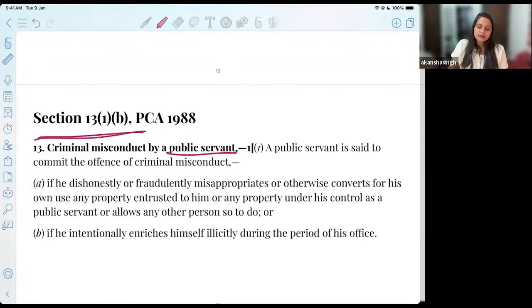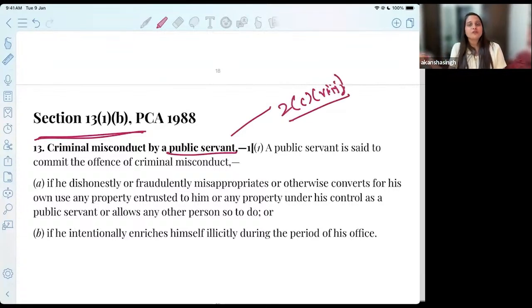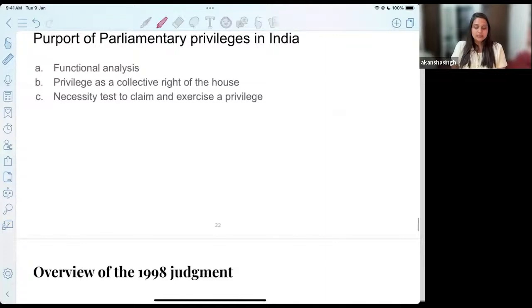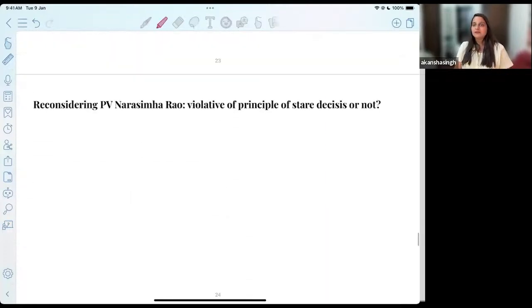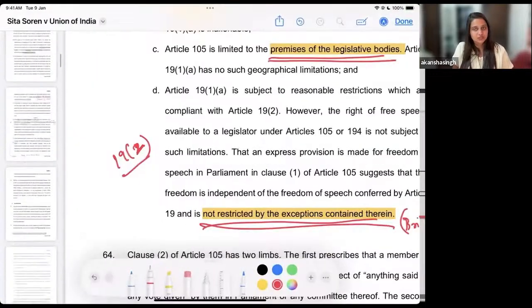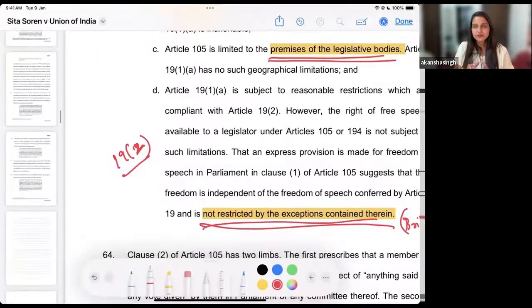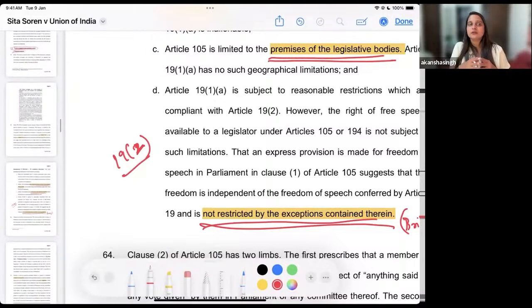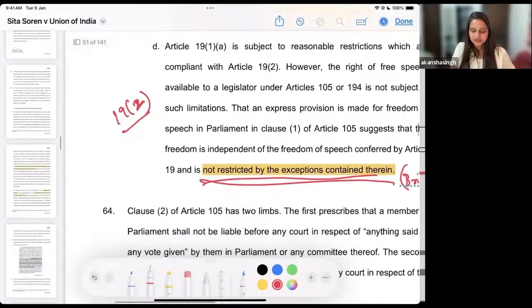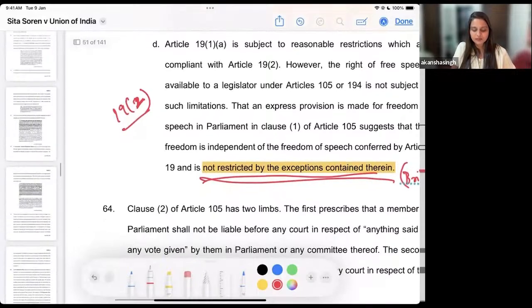We understood it from section 2(c)(viii), and we also understood what the procedure of prosecution of a public servant would be, that is, a member of the legislative body. So these are certain things which were left in the previous class, which we have tried to cover in the present judgment. Now, when you refer to this particular copy of the case, just try to read important parts from it, which I will try to cover here with you.